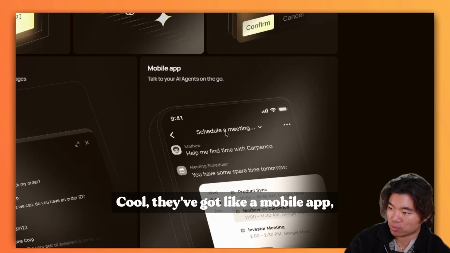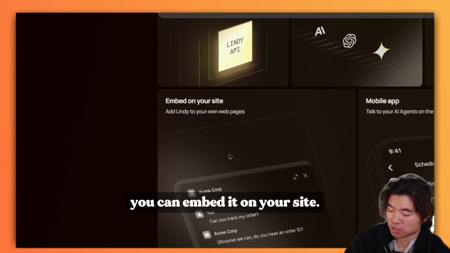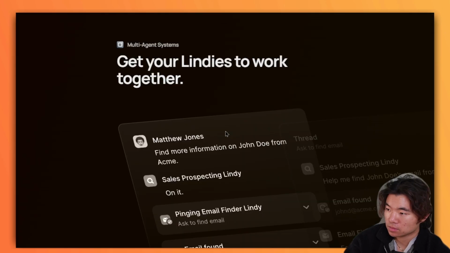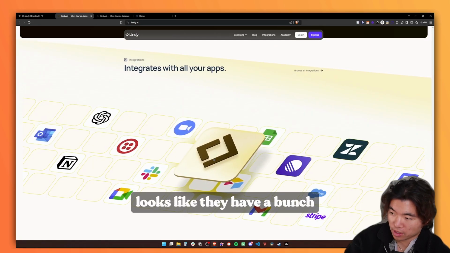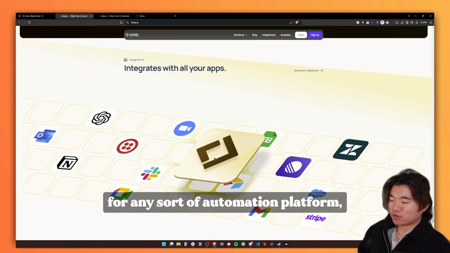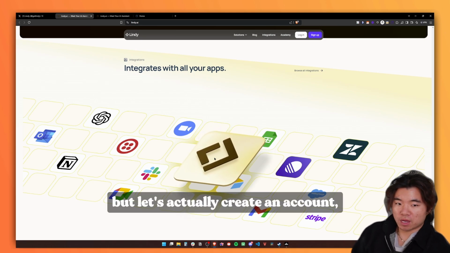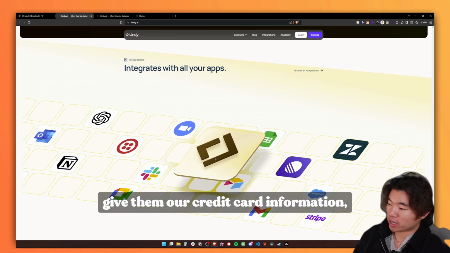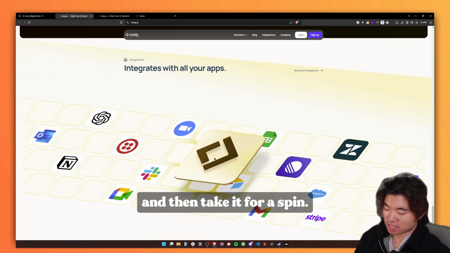Cool, they've got a mobile app. You can embed it on your site. And it looks like they are implementing some form of RAG here as well. Okay, they also have multi-agent frameworks. Security looks solid, and it looks like they have a bunch of integrations across a bunch of other apps. Pretty standard stuff for any sort of automation platform, but let's actually create an account, give them our credit card information, and then take it for a spin.